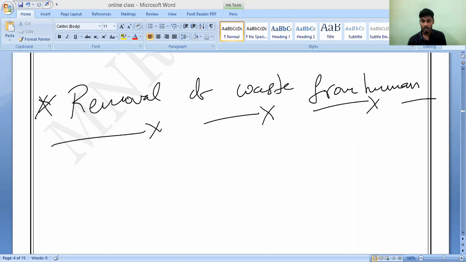Everything I will teach you in the next class. They will also ask you the structure of the kidney a few times, and the structure of the nephron, which I have mentioned just now, and the working of the human excretory system. One of these three pictures will surely come in the exam: the structure of the kidney, the human excretory system, or the nephron. Practice and study these three diagrams. Even in PT1 one diagram may come, because these are the most important diagrams. But openly I'm telling you, your seniors last